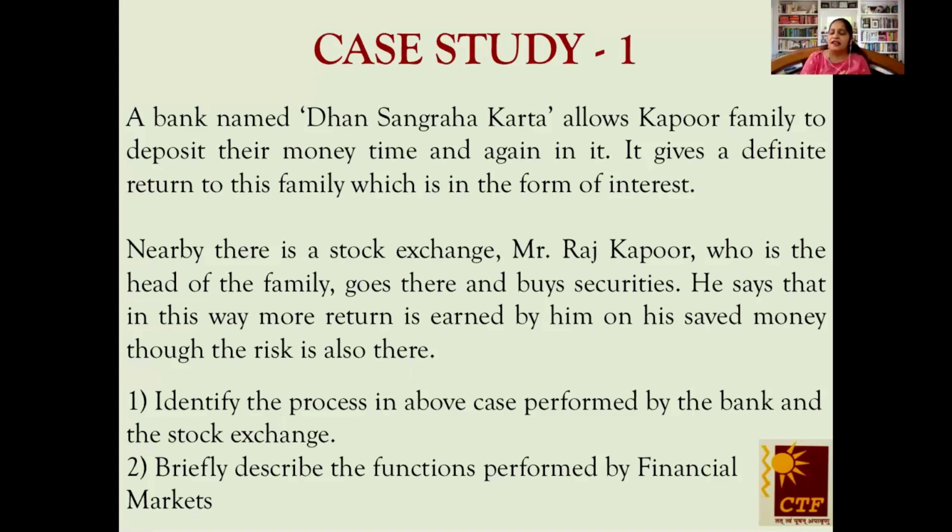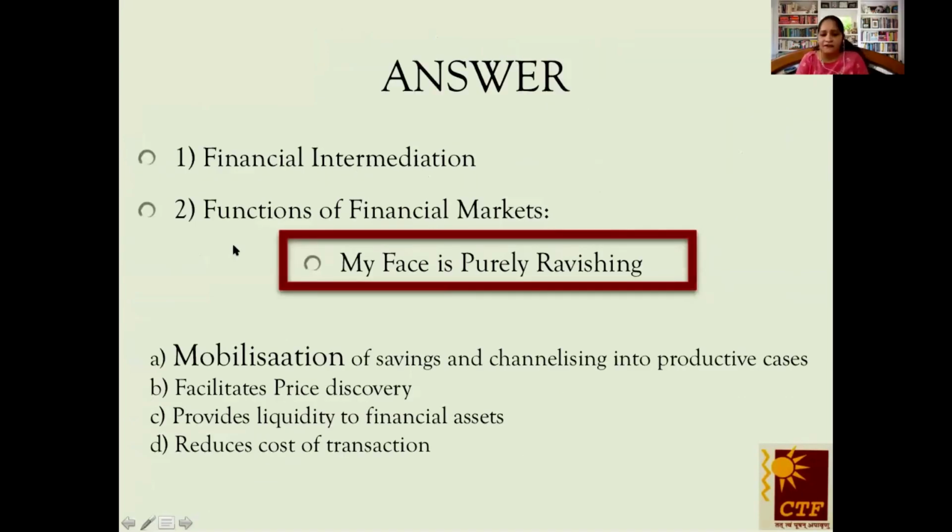And yes, that's right. The process which is being performed is the allocative function, or we can say financial intermediation, or even mobilization of savings and channelizing them into more productive uses. Financial intermediation means a process whereby funds are allocated from savers to investors. Hope that's clear to everyone, and we all agree that my face is purely ravishing. Thank you so much, and let's move ahead.